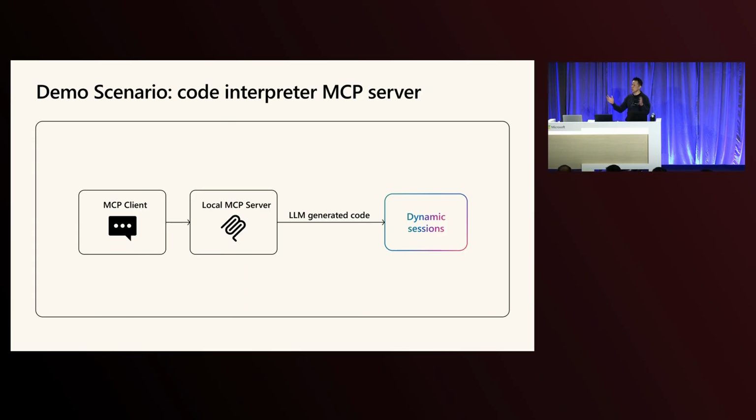For those who don't know, MCP is probably the new universal way of creating a tool that you can provide to an agent. So you don't have to write a tool for LangChain, write a tool for Llama Index, write a tool for Semantic Kernel. You just write this once, and now you can provide an MCP server to really any AI agent going forward. And they'll be able to use the tool. So in this case, we're going to write one that will run some code in dynamic sessions.